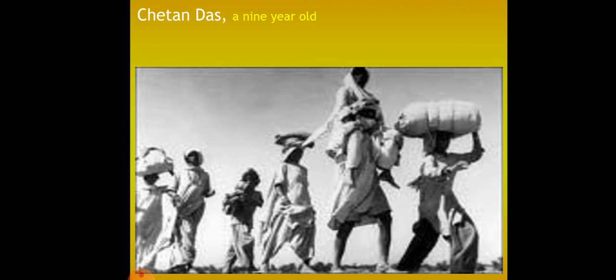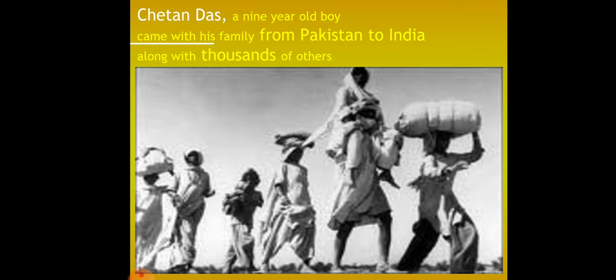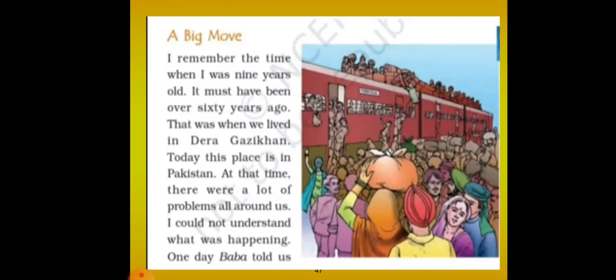Chetan Das, a 9-year-old boy, came with his family from Pakistan to India. Not only he, along with thousands of other people, moved from Pakistan to India after the partition, that is, after independence. Now let us see what happened.